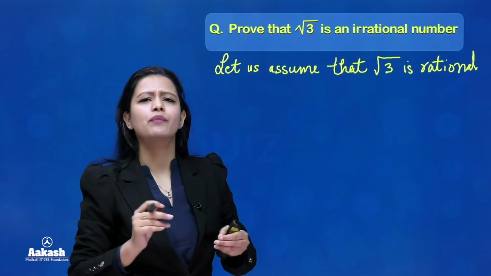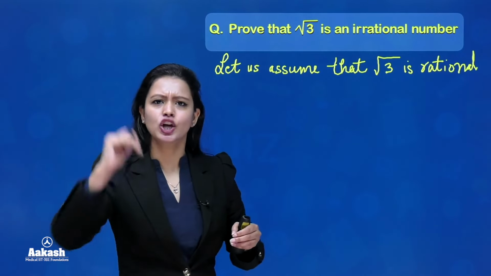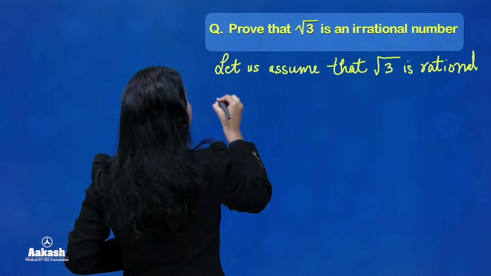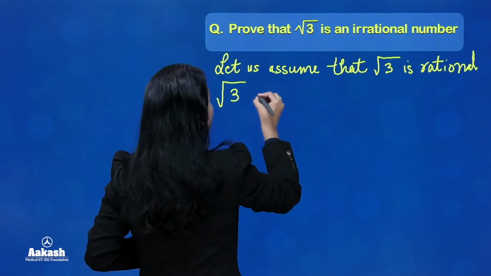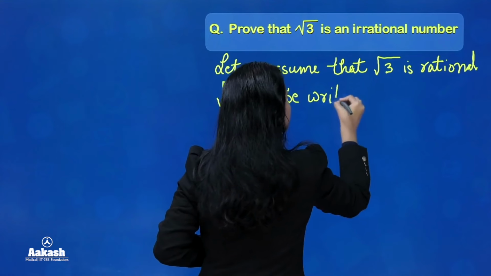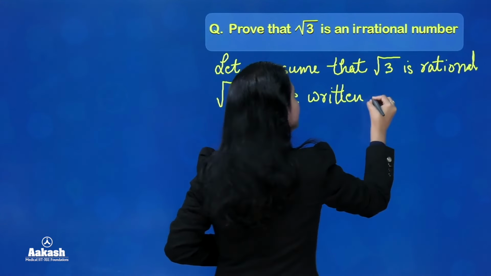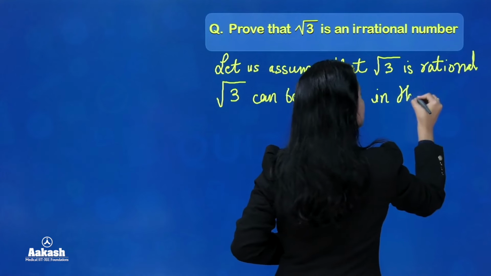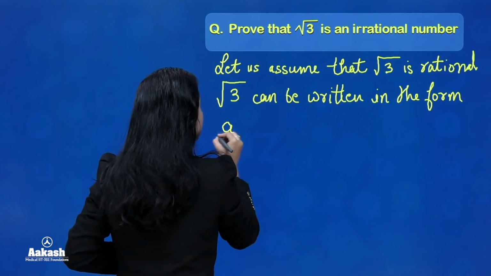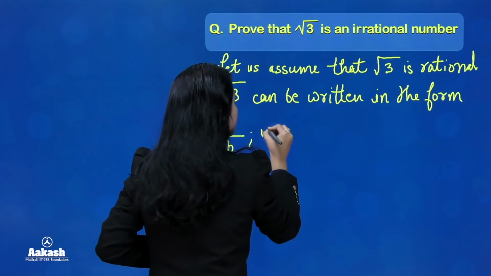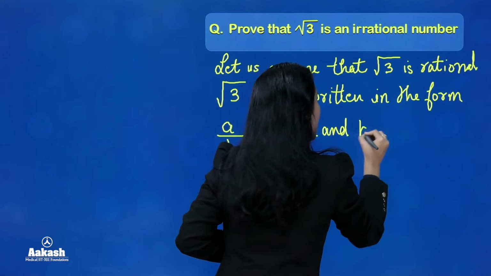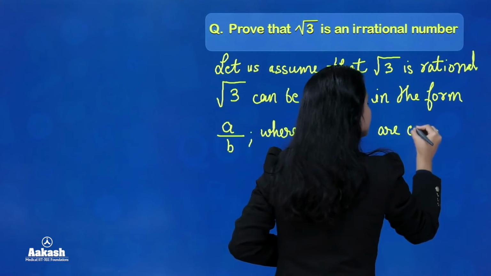लिख सकते हो? अच्छा, अगर P और Q के common factors हैं, तो हम उन्हें cancel out भी कर सकते हैं. And ultimately, we can say that the given irrational number root 3 can be written in the form A by B, where A and B are co-prime integers.